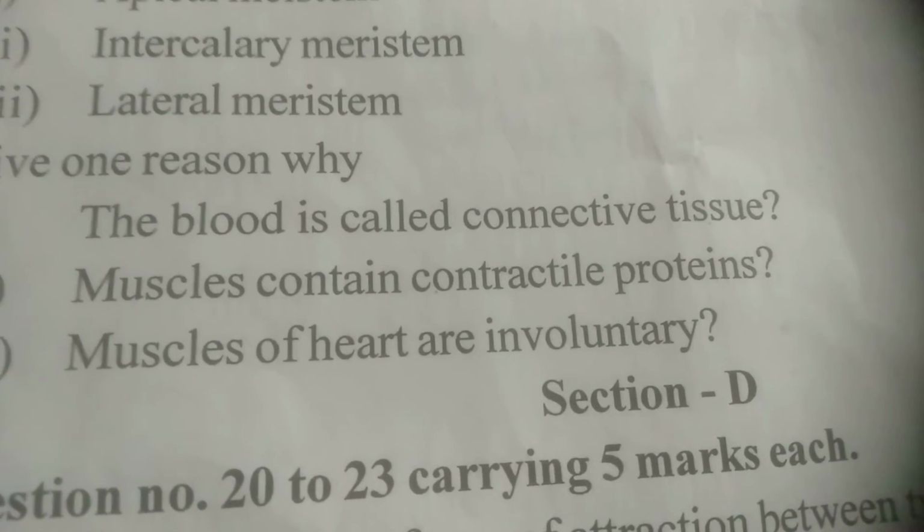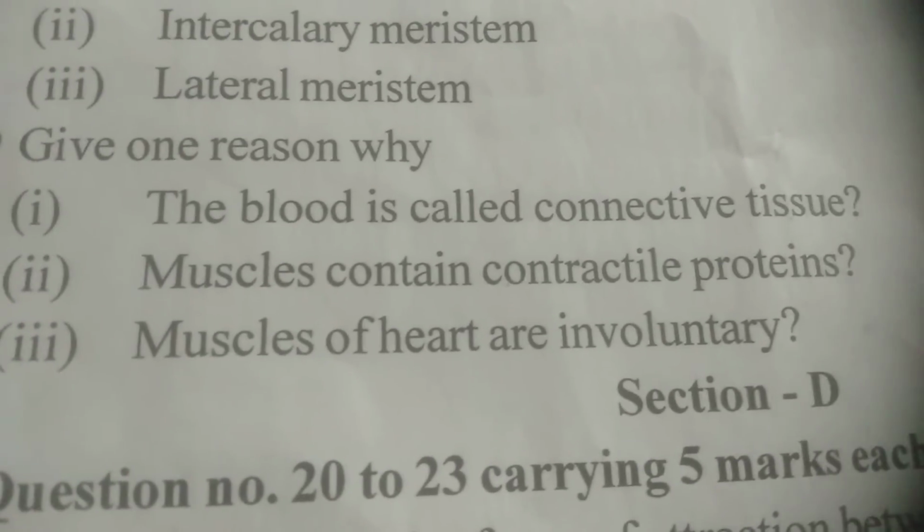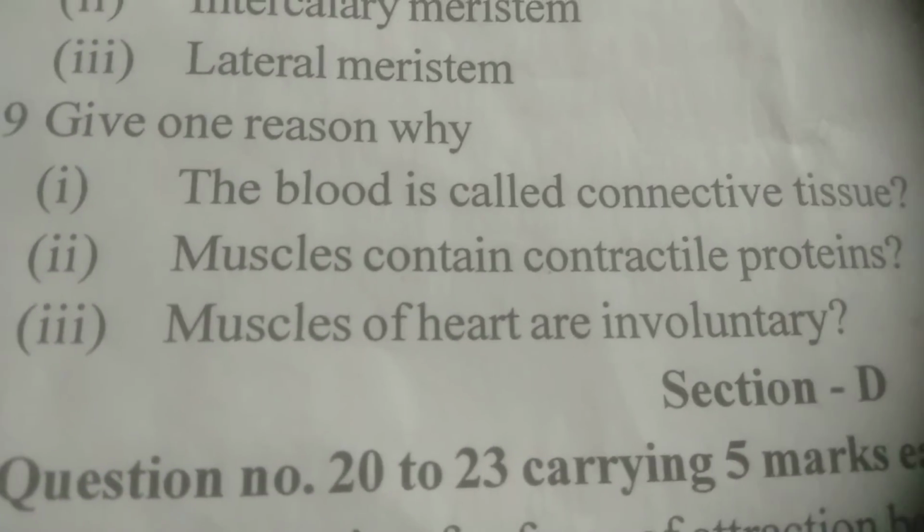Second, muscle contains contractile protein. For answering this question, we need to first understand the function of contractile protein. The function of contractile protein is that it helps in the contraction and relaxation that is needed for the movement of the body. So therefore muscle contains contractile proteins. The third question is, muscles of the heart are involuntary. The muscles which are not in our control and move without our will are called involuntary muscles. So therefore the muscles of the heart are involuntary.